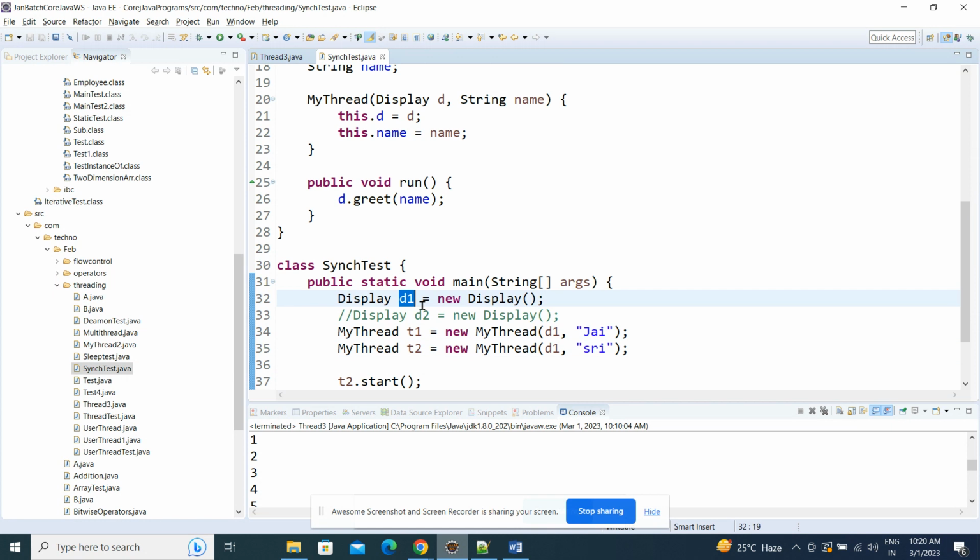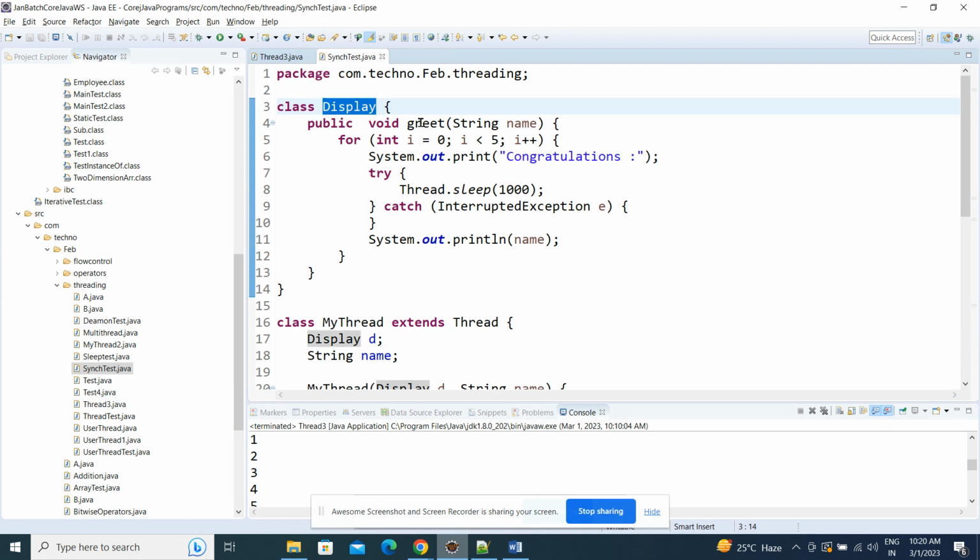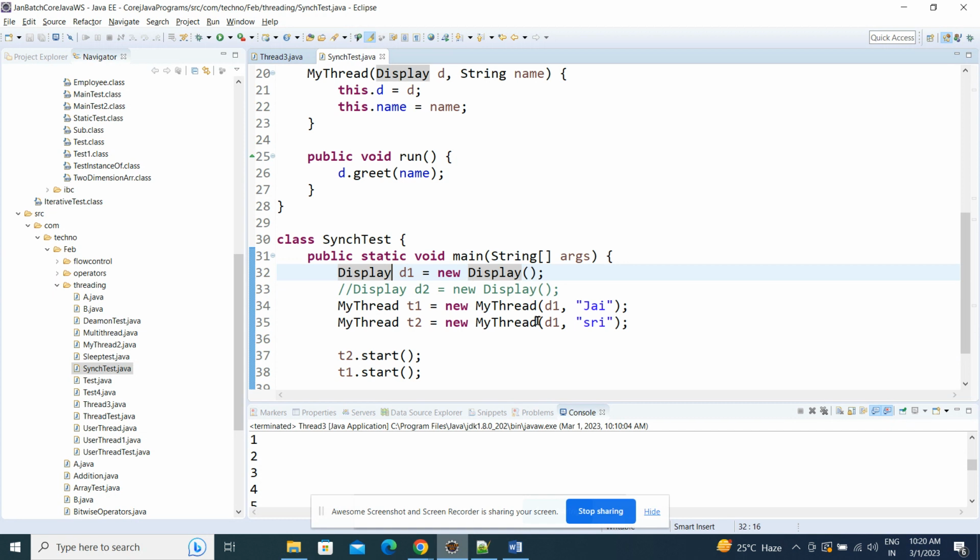So both threads, T1 and T2, are trying to call the greet method in the same Display class object.